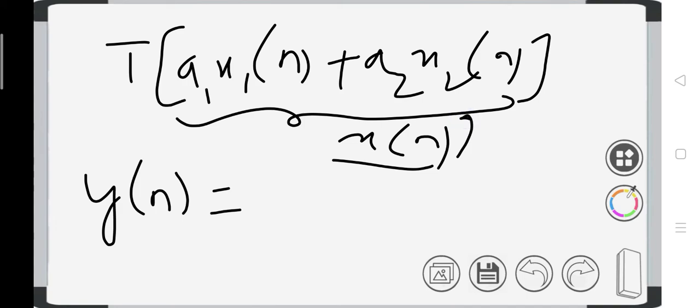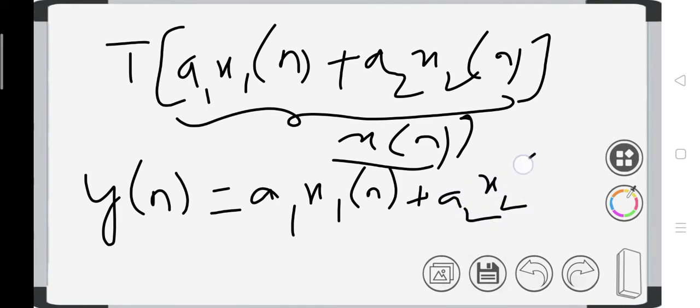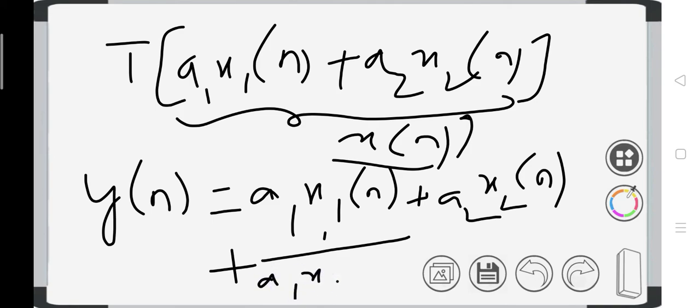So this we write as it is: a1 into x1 of n plus a2 into x2 of n, as it is. Next, plus the term 1 by x of n minus 1, which is written as 1 by a1 into x1 of n minus 1 plus a2 into x2 of n minus 1.